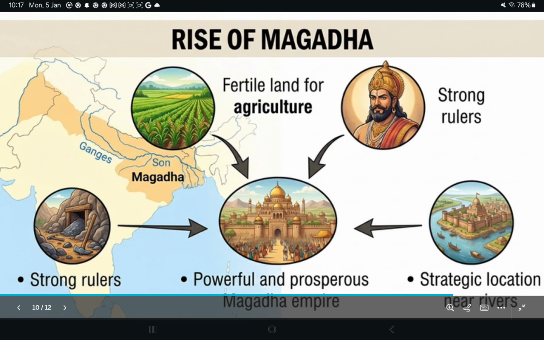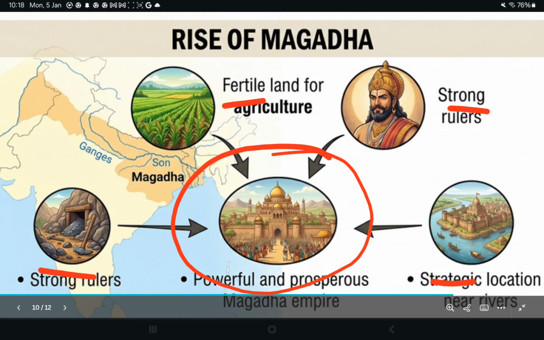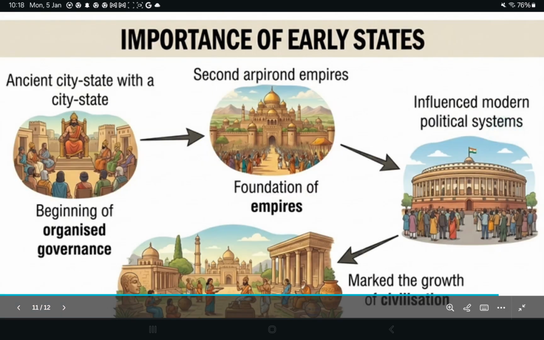Why did Magadha become powerful? Fertile land, strong rulers, strategic location, rivers for transportation, everything came together to build a powerful and prosperous Magadha empire.